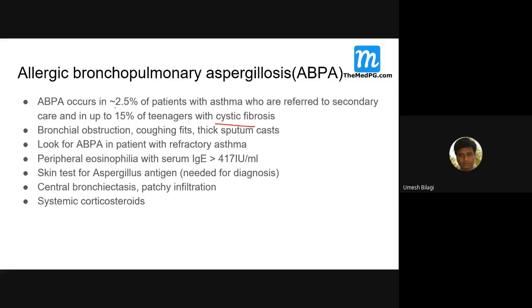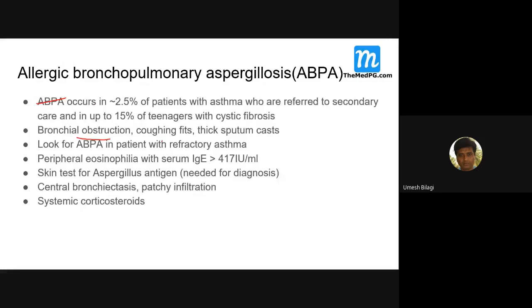In cystic fibrosis patients, 50% can have ABPA. ABPA occurs wherever there is a cavity formation. Bronchiectasis is cavity formation, so ABPA is more likely to occur there. Cystic fibrosis has dilatation of the bronchus, so they are prone to develop ABPA because of that.